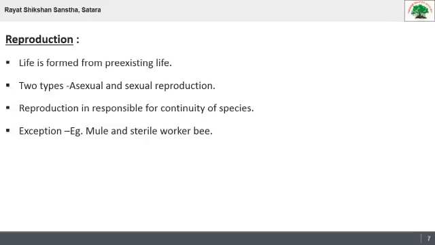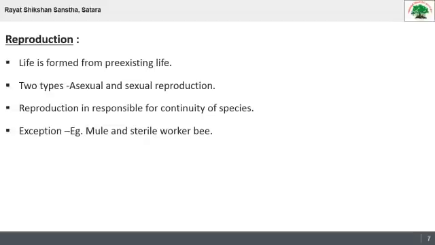Reproduction is a fundamental feature of all living organisms. Organisms exist just because of reproduction. Life is formed from pre-existing life. This statement proves that reproduction is very important for the continuation of species.